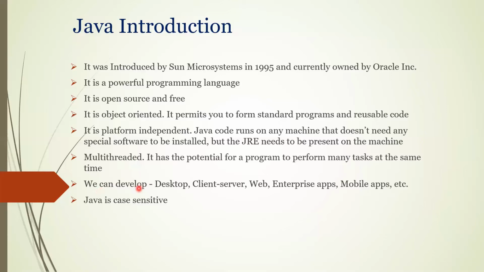And then we can develop different types of applications, like desktop applications. For example, Notepad is a desktop application. Okay, and client server. Your application is on some server and you are accessing it from your personal computer. So that is basically client server. A desktop application is everything in your system. In client server, you are a client and the actual application is installed on one server. So from different computers, different people can access the same application. If it is a desktop application installed only on your machine, only you can access it.